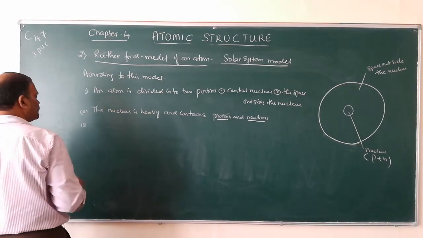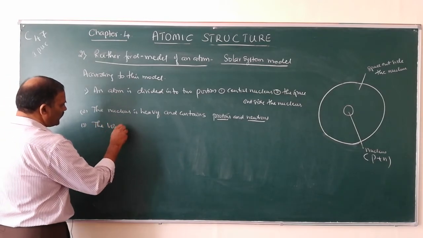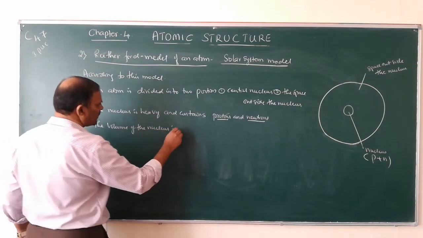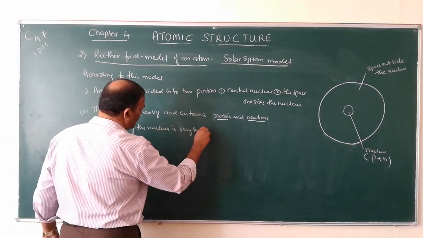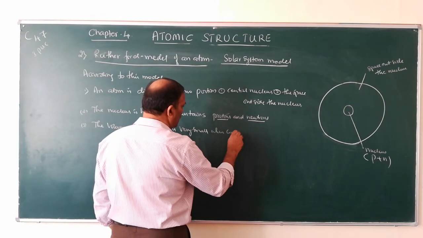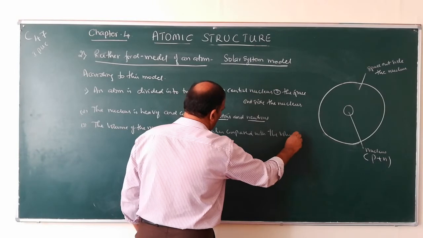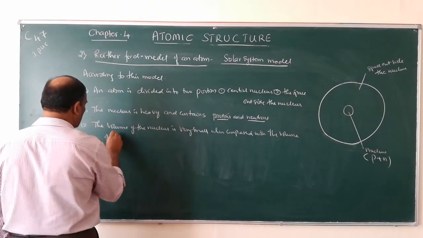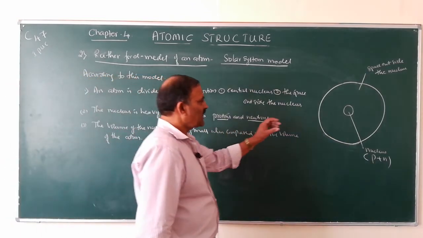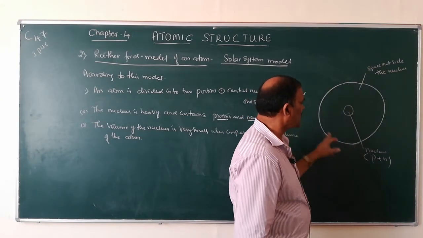Number 3, the volume of the nucleus is very small. The volume of the nucleus is very small when compared with the volume of the atom. So, the size of the nucleus or the volume of the nucleus is very small when compared with the size of the atom.